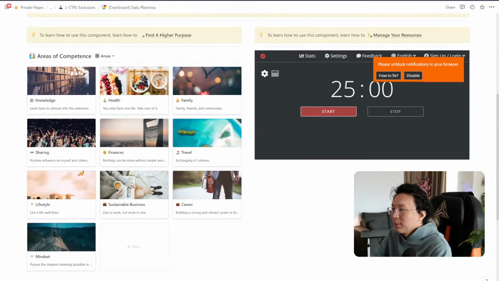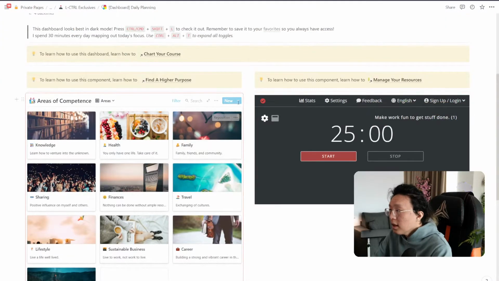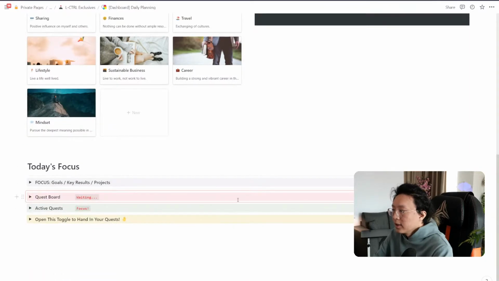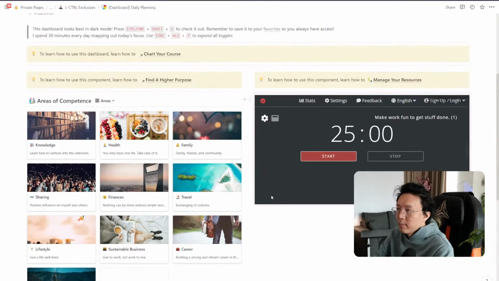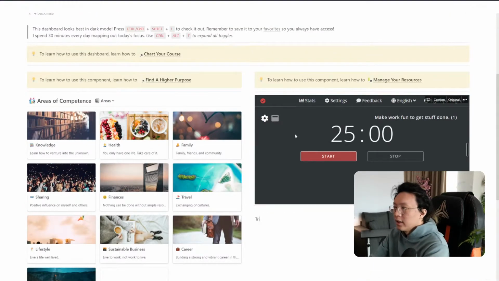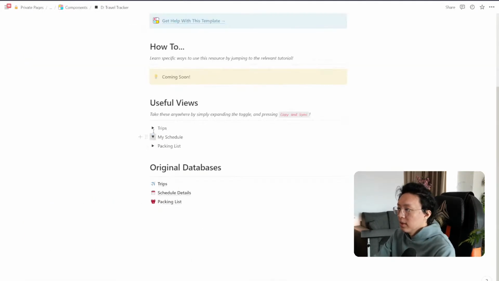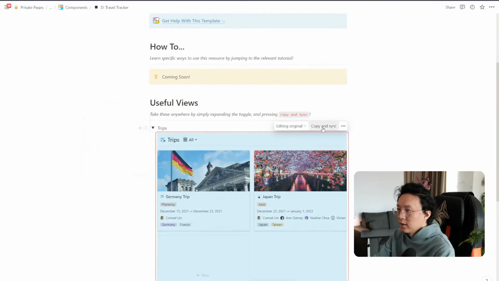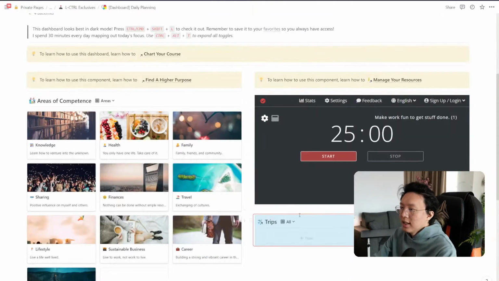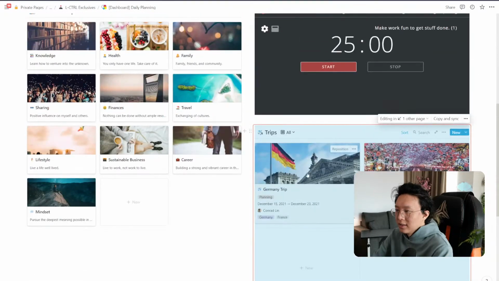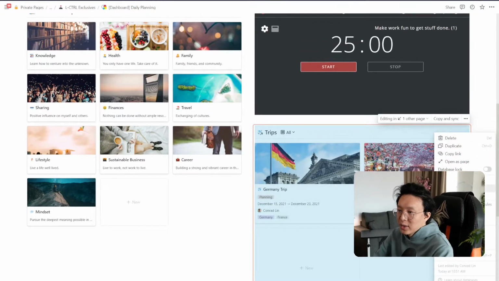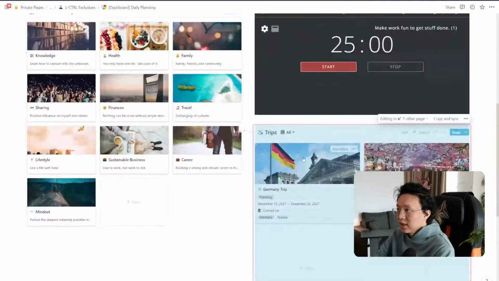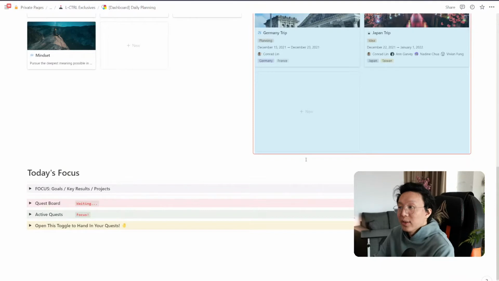I can go to the daily planning page and say, okay, on top of all these things that I need to focus on, what are my trips that are coming up, right? So I can just find an empty section. I don't even call it anything actually. I can just paste the trips section right here. Copy and sync, paste that, and boom, I have the trips component here, and I can see all the different trips I am going on, about to go on, and so forth. I think also very, very powerful. Again, just use any dashboard you like, but for now, I'm just showing you an example with our dashboards.